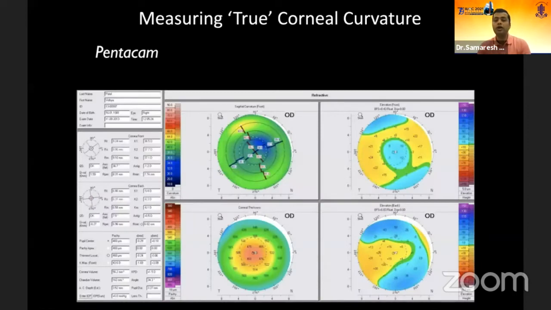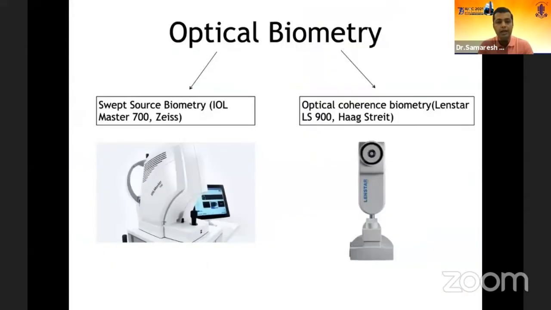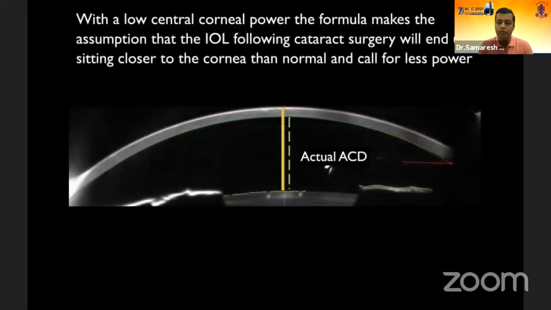So measuring a true corneal curvature by using any of the mechanisms of using Scheimpflug imaging with a Pentacam or a Cirrus, or using OCTs, which are now being increasingly validated and proved, is a good idea to measure the actual K reading, which incorporates the posterior cornea. Needless to say, optical biometry gives us far more value because it helps us in finding out the effective lens position, or the ELP, which has been so much talked about.